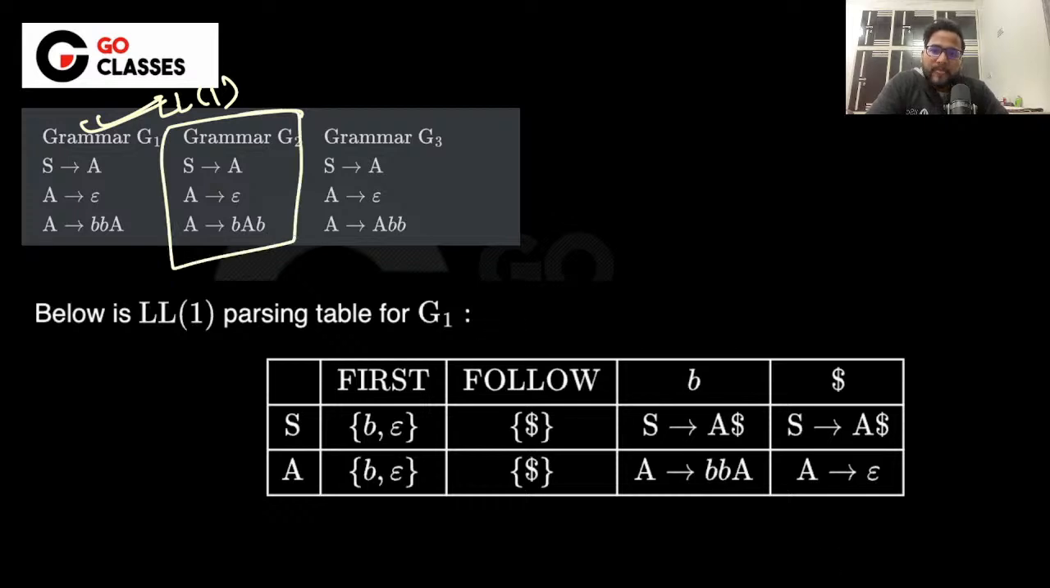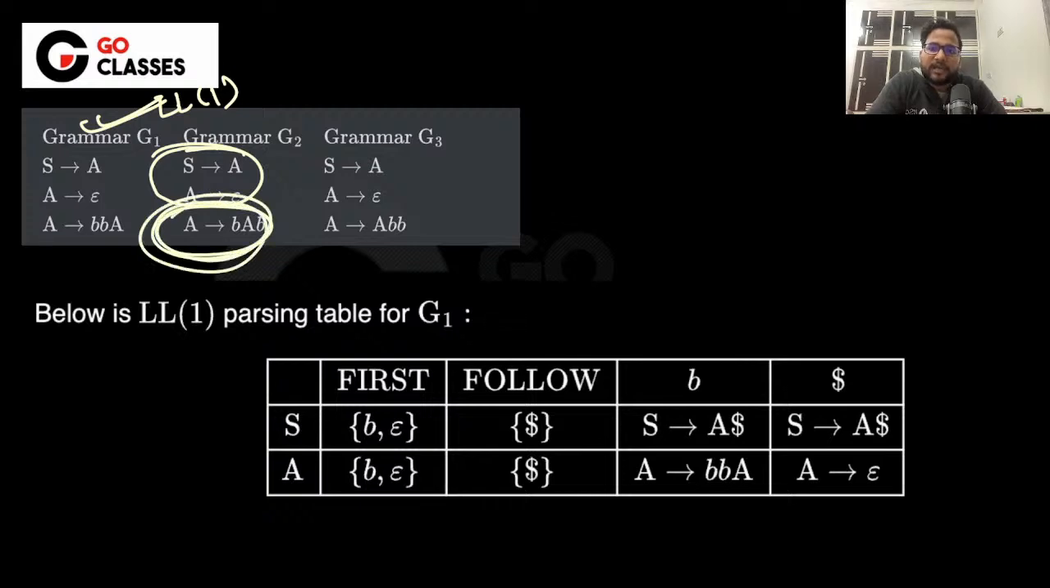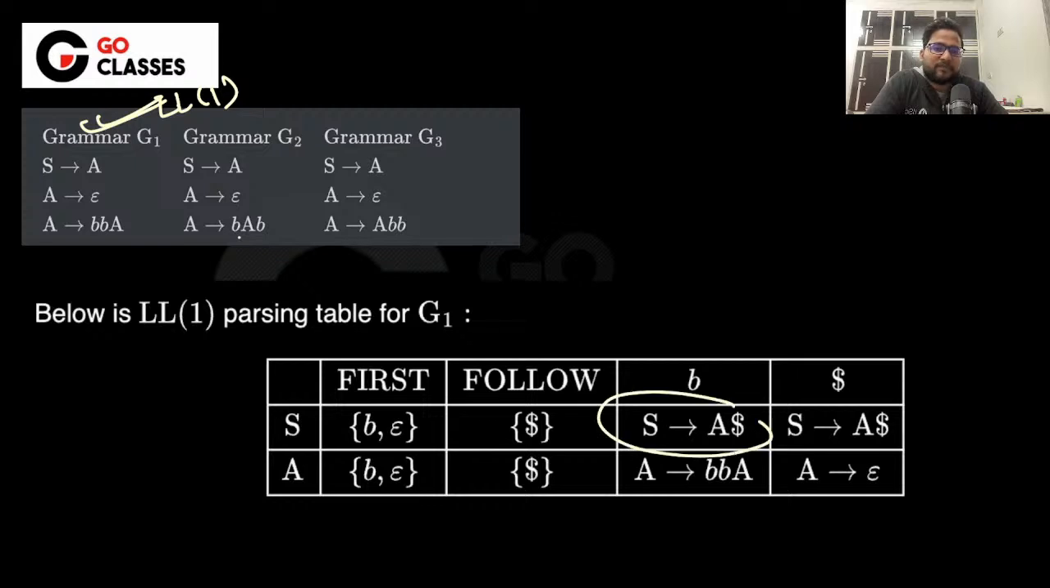If you check this, this particular one differs from the previous in the sense that here you have BAB, right? So let's make the parsing table of this. Where will S go to? Whatever the first of capital A is, which is basically epsilon and also B. So S goes to B, and then in follow of capital A, capital A is followed again by B. So yes, S goes to A here only, right?